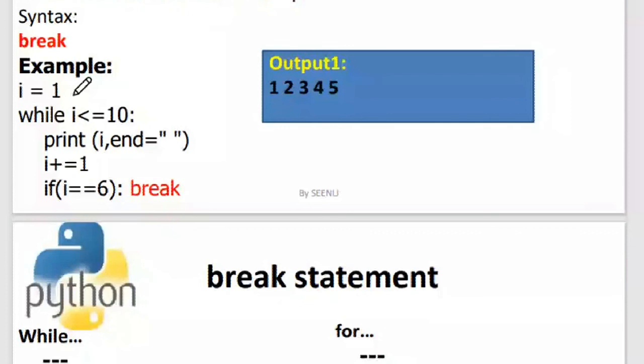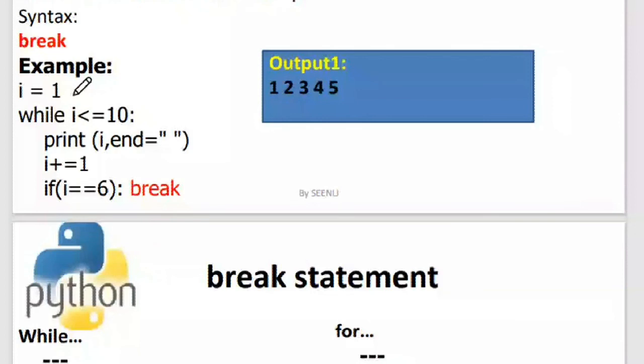Inside the while loop, we have given the increment. We wanted to print the numbers horizontally, so that's why I have given end equal to space. So the end argument is used here. Instead of new lines, I just want spaces and the output to be printed horizontally. So I have given this inside my print statement, and then there is an increment and all that.